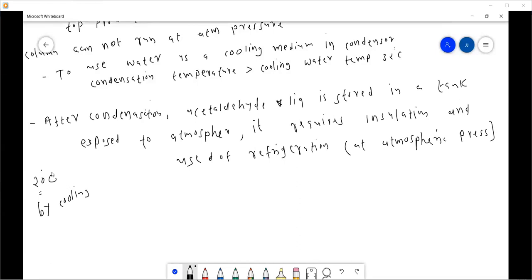So above 20 degrees centigrade, this acetaldehyde remains in vapor form. So we require cooling and insulation. To avoid this insulation and refrigeration,